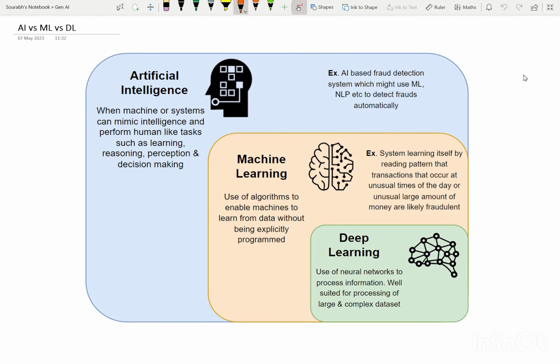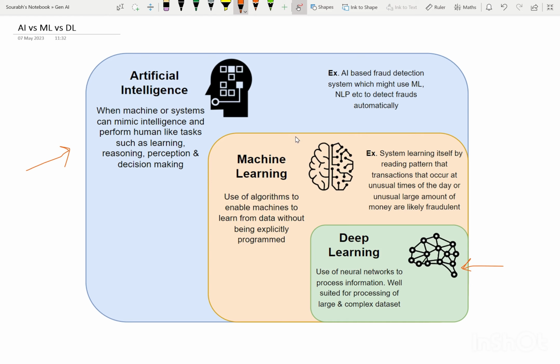So let's talk about the differences between AI, ML, and DL. Just before we start, let you know AI, ML, and DL are related, though there are some distinct concepts between each of these technologies. If you see this diagram in front of us, machine learning is a subset of AI. AI is the bigger field, and deep learning is a subset of machine learning. So, they all are related.